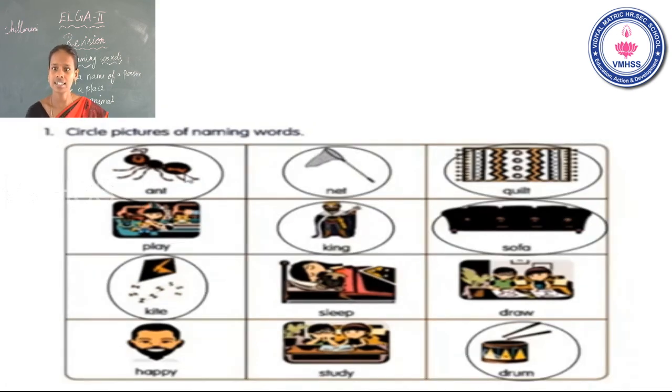Yes, the ant, net, quilt also fall on naming words. The second one, king and sofa fall on naming words. Kite, third one, kite only falls on naming words. Last one, drum only falls on naming words. Is that clear? Now go to the next one.